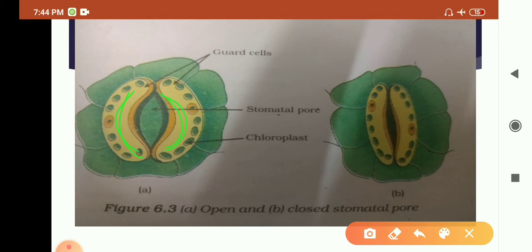A guard cell swells when water flows into it, causing the stomata to open. So this figure A is of an open stomata and this one is of a closed stomatal pore. Guard cells shrink to close the pore. So when water flows inside the guard cell, it will swell up and the stomatal pore will be open. When the water is drained from that guard cell, it will shrink and the stomata will become closed. Generally, plants close stomata when they do not need carbon dioxide or in less water conditions.